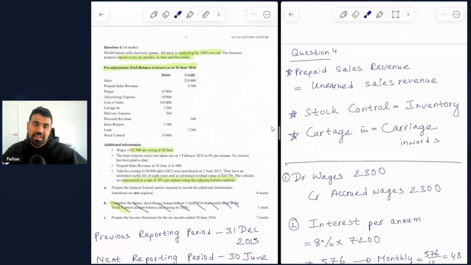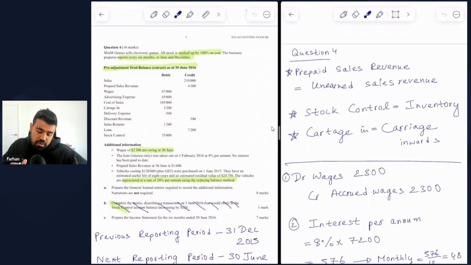With that being said, let's get started. Mix M Games sells electronic games. All stock is marked up by 100% on cost. The business prepares reports every 6 months in June and December. So we are given the pre-adjusted trial balance as of 30 June 2016, and then we are given some additional information that we need to journalize.